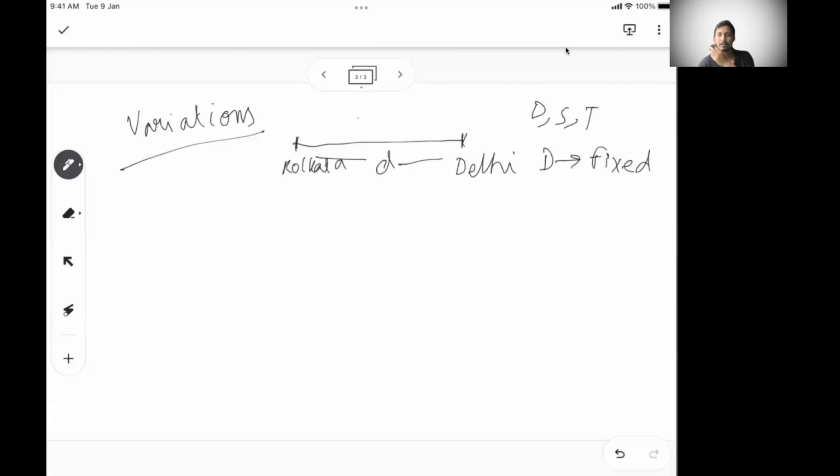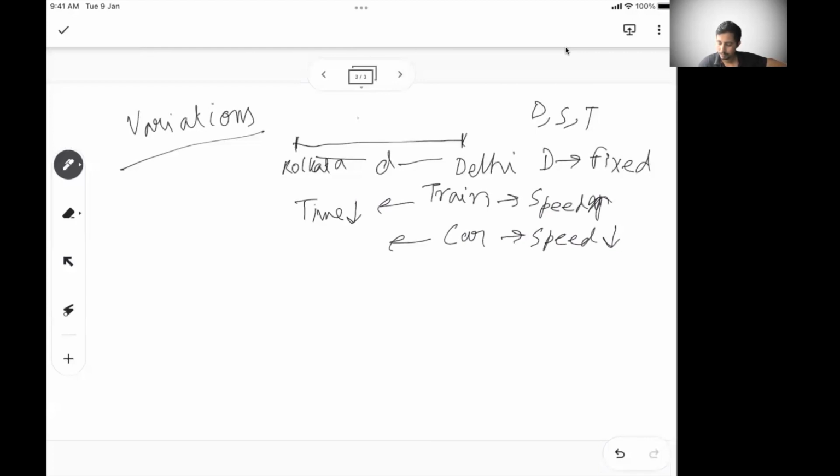Okay, now let's say I'm going by train versus going in a car. What will change? For a train, my speed will be higher, versus for a car, my speed will be lesser. So what will happen if I go in a train? I will take much less time, versus if I go in a car, I will take a much higher time.